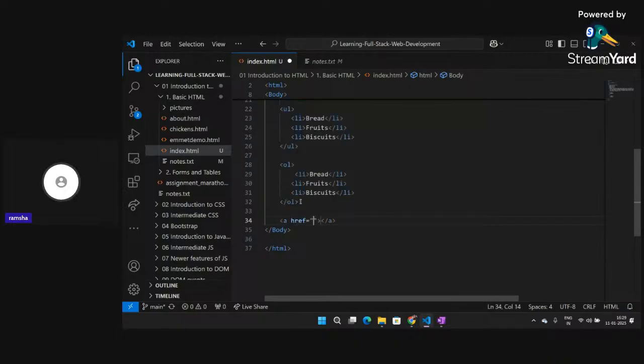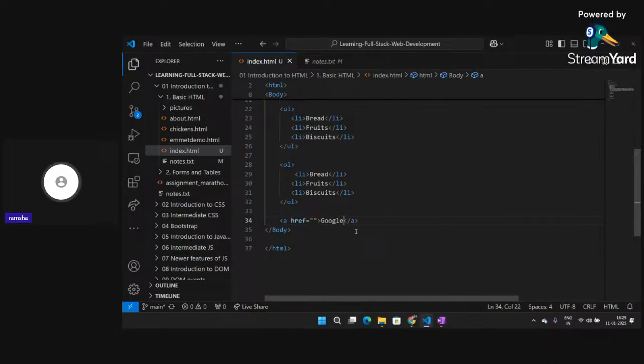If I write here A, A refers to the anchor tag. The full form of A is anchor, and this is known as the attribute. Everything that you write inside the tag, this is the opening tag, and inside this I am writing href. So href is known as the attribute. Inside this href attribute, if I write the source or URL of any website, I'll be redirected to that. Inside this I will, let's suppose, write Google.